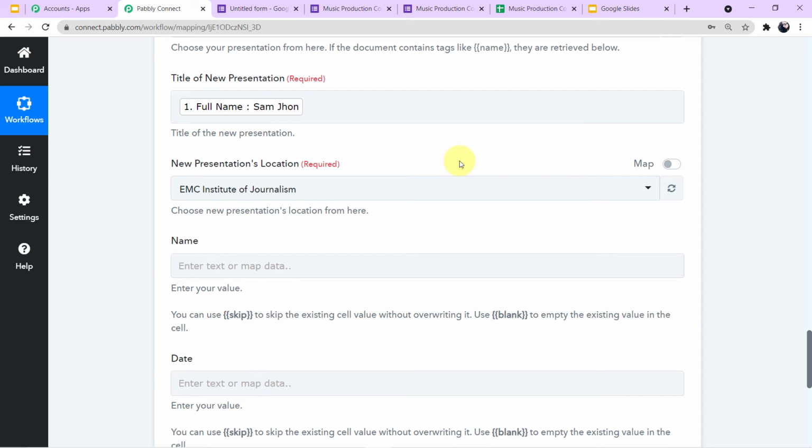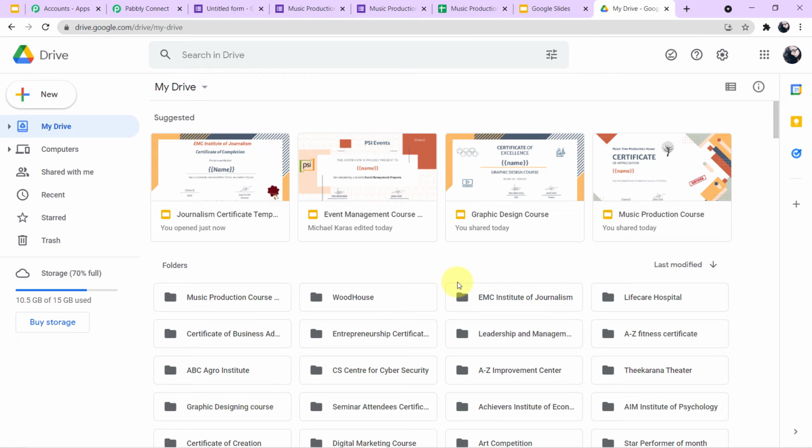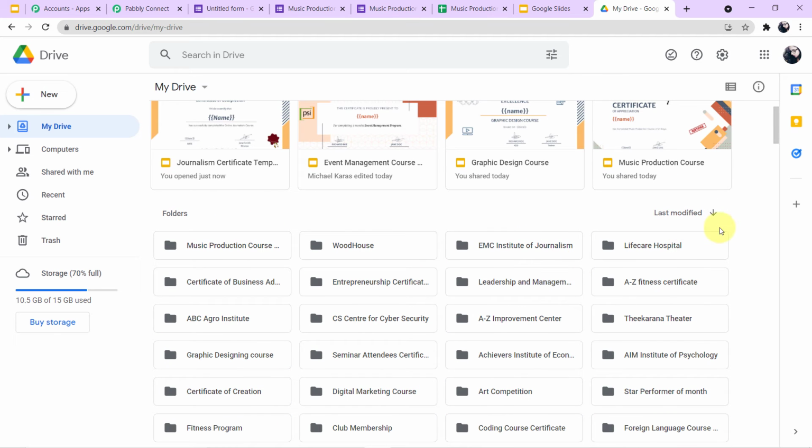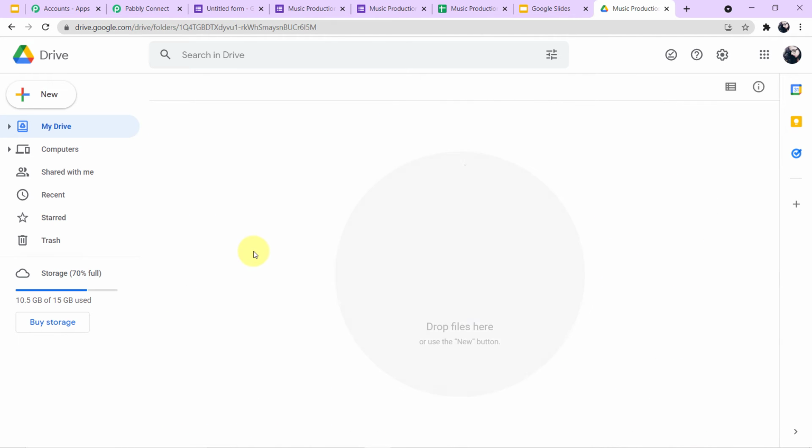So let me take you to my account on Google Drive first. So this is my account on Google Drive. Here you can see the various folders I have created for different workflows. For this particular workflow, I have created this folder, which is music production course certificate. Now I want all my certificates to get saved here.